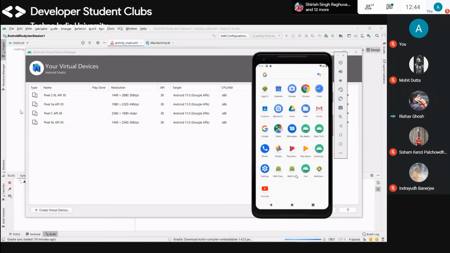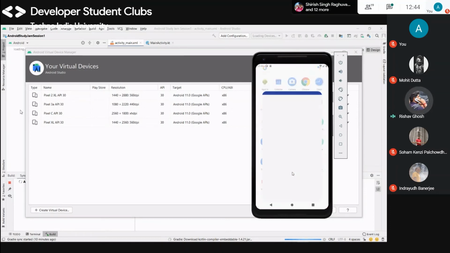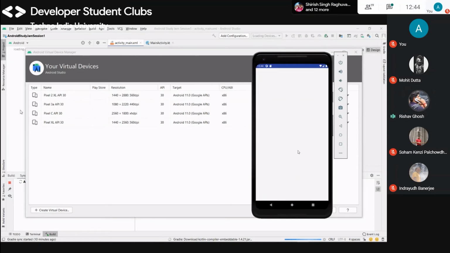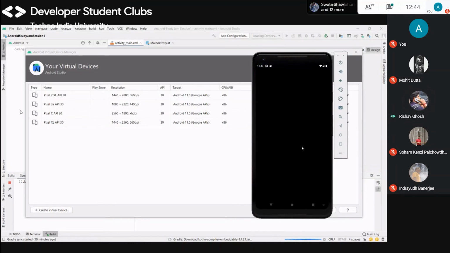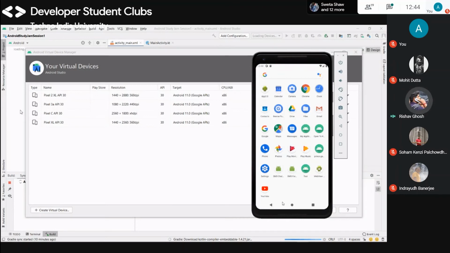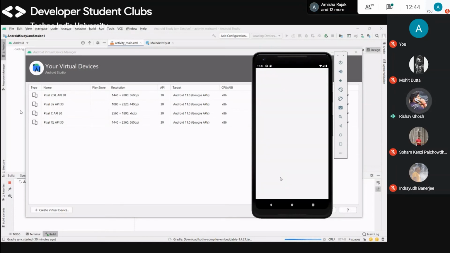If you open this application, I don't know if it is right or wrong, and I give some number for this and then test, if you get any message in this phone, the message will be automatically forwarded to that number. I don't know what this app is for. Okay, this is the number.